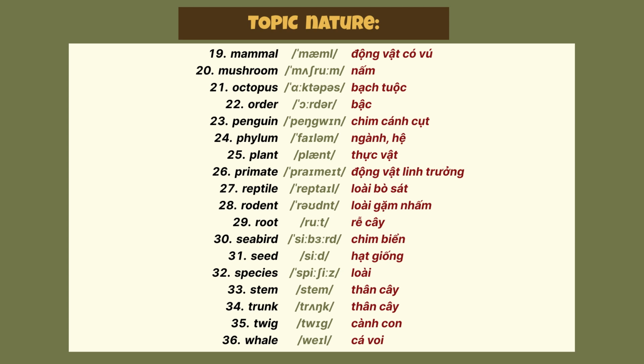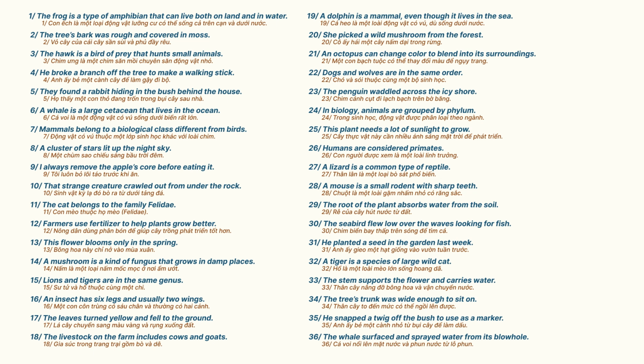29. Root. 30. Seabird. 31. Seed. 32. Species. 33. Stem. 34. Trunk. 35. Twig. 36. Whale. 1. The frog is a type of amphibian that can live both on land and in water.